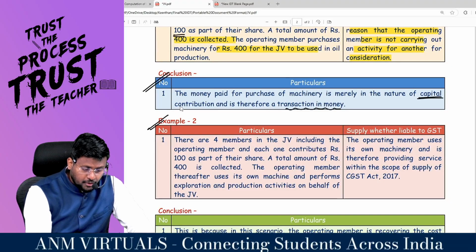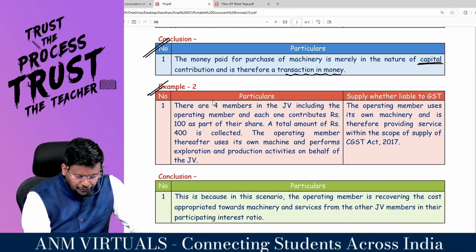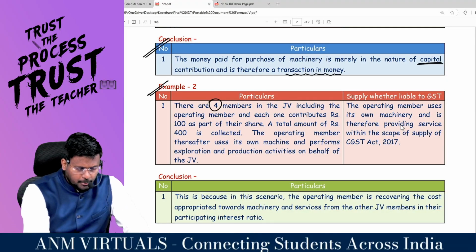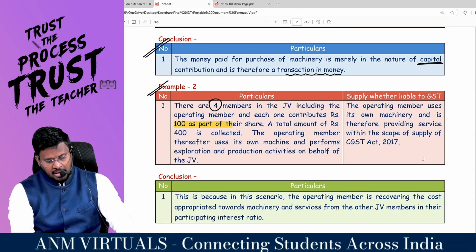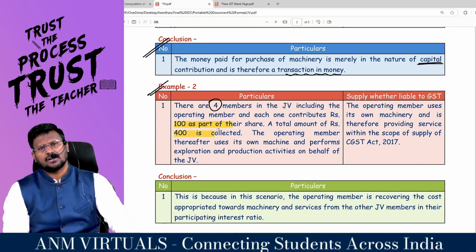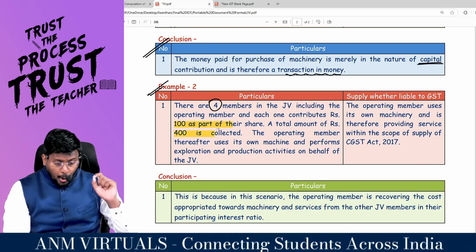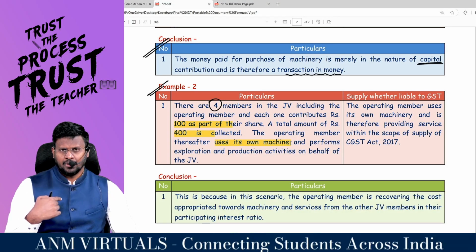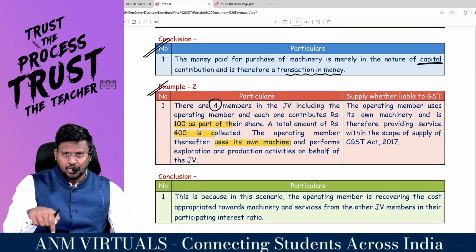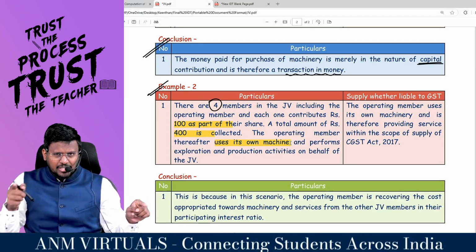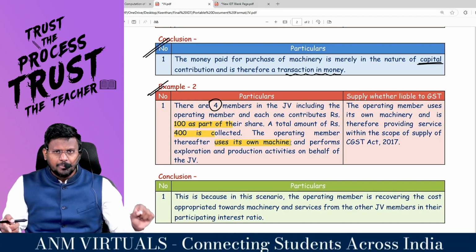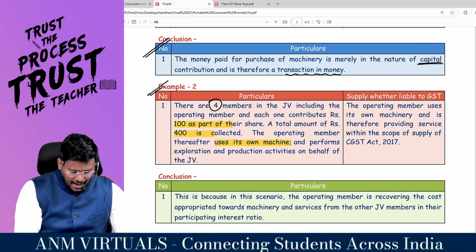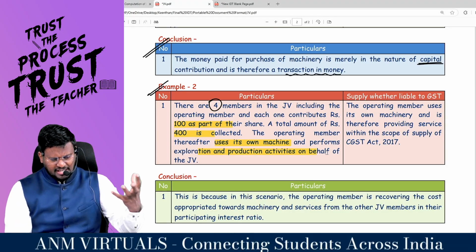Sir, example number 2, this will give double, triple clarity. There are 4 members in the JV, including the operating member, and each one contributes rupees 100 as a part of their share. A total amount of 400 is collected. The operating member thereafter uses its own machine for the JV. So the service provider is the operating member and the service recipient is the JV. For that, the JV is supposed to pay consideration to the operating member, who performs exploration and production activity on behalf